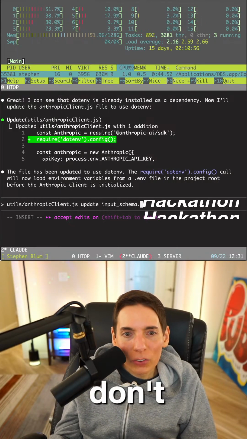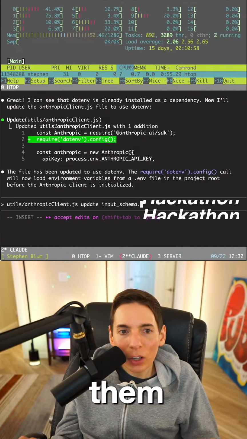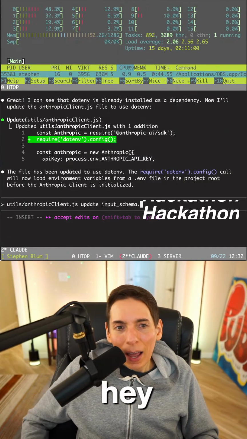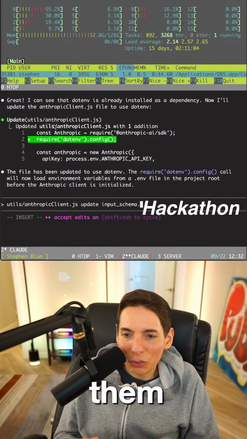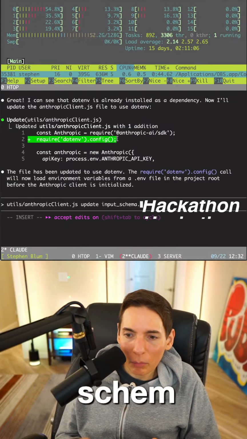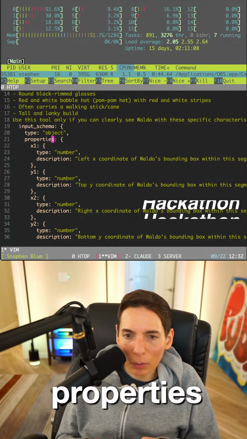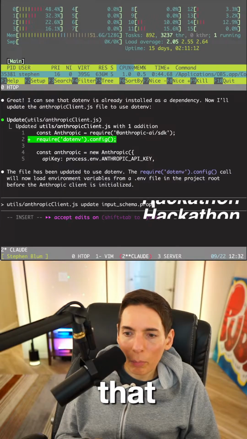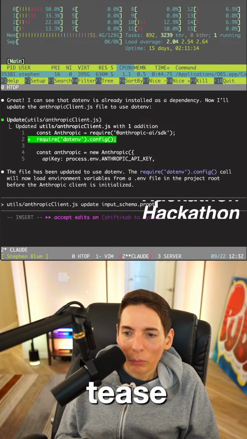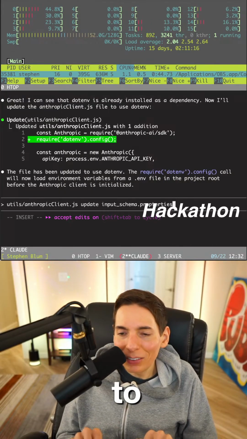What's the code editor? Vim. Sachin, hi, how are you doing? The code editor is Vim. We are currently using Vim. Input schema dot, I think it's dot properties. Yeah, dot properties. Here we go. I can type that. Properties, right? I'm so used to copy and pasting everything.